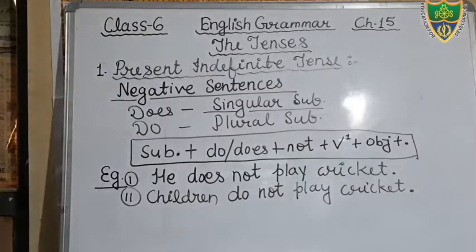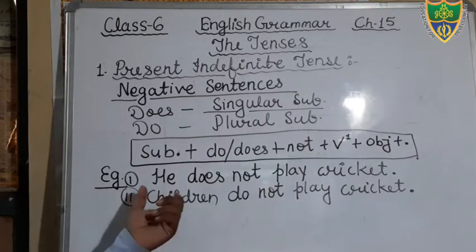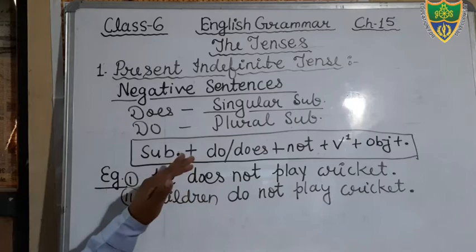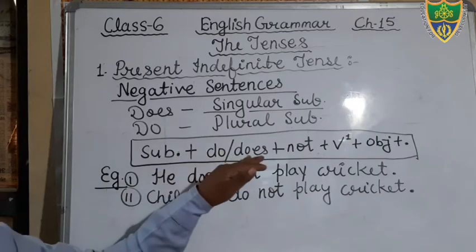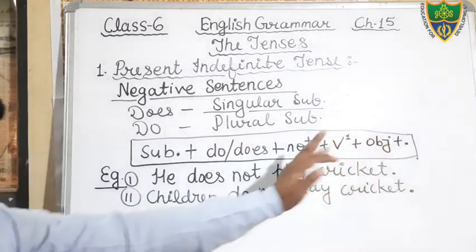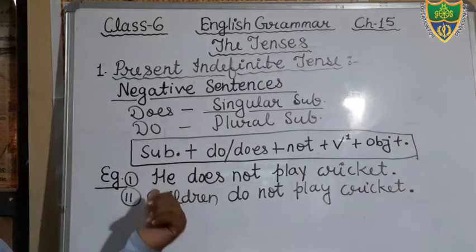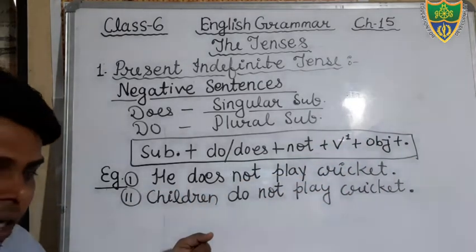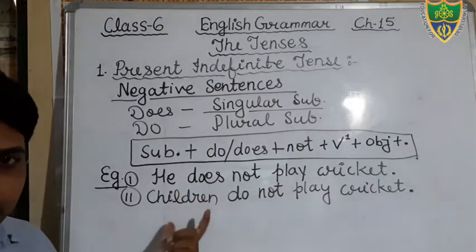Okay students, so write it in your copy. Just see, that is your subject, then do/does, then not, then verb first form, then object. And you can see also the examples: he does not play cricket, children do not play cricket.